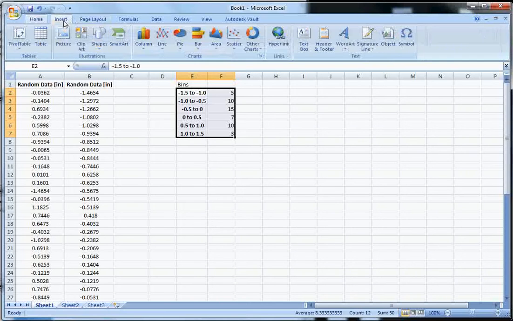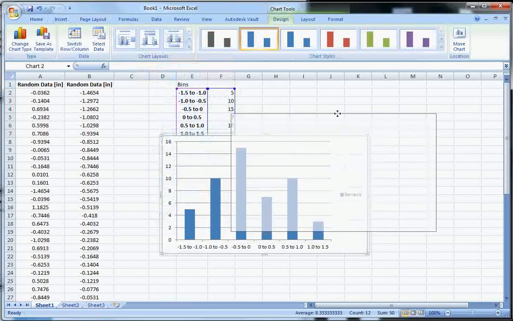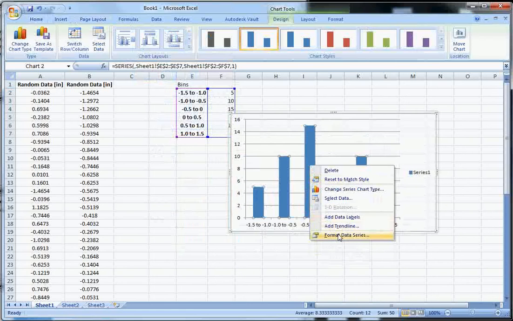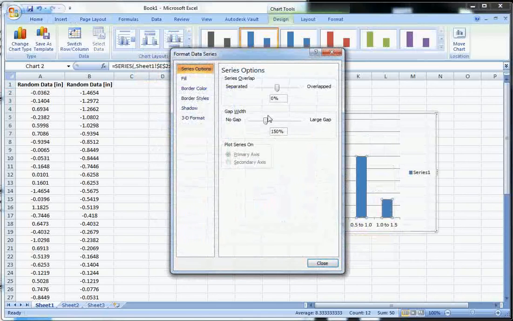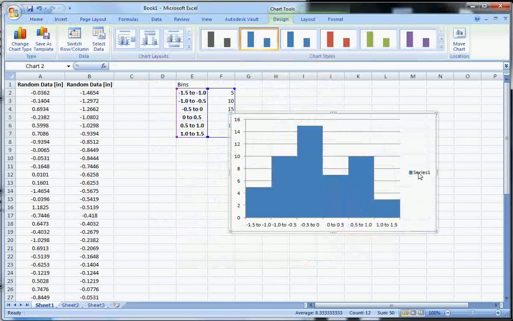So we're going to hit Insert and then Column. Then we just want a clustered column, just a 2D plot. And here we can see, hey, there we go. Negative 1.5 to 1, we have 5. This looks like we expect, except we don't want these gaps here. To get rid of those gaps, click on your data set, left click, then right click, and hit Format Data Series. And here we can set the gap width. Set it to no gap and hit close, and we can see there's our histogram.